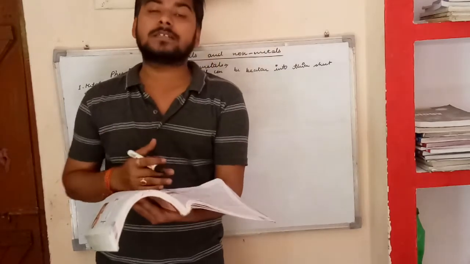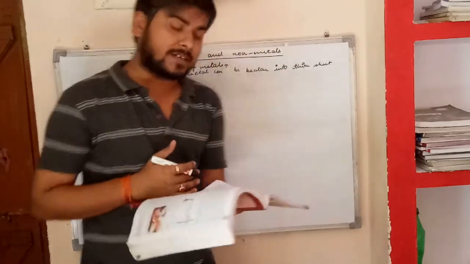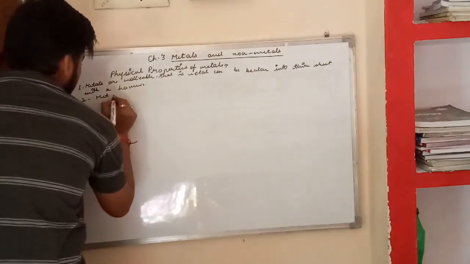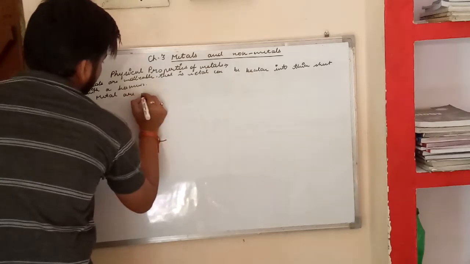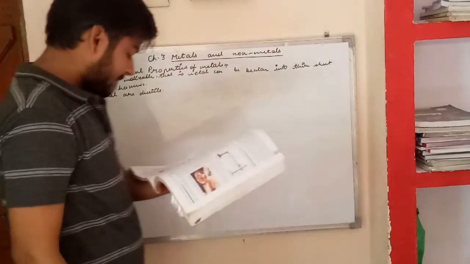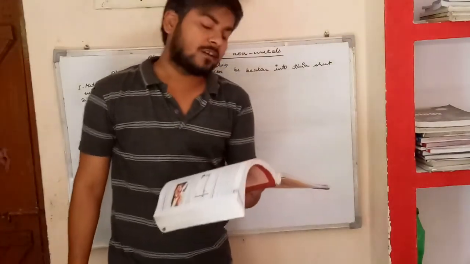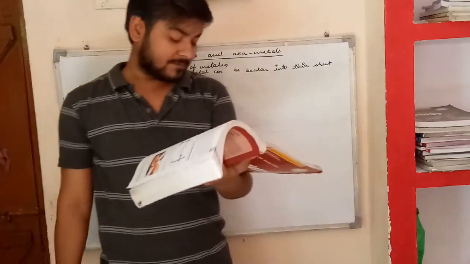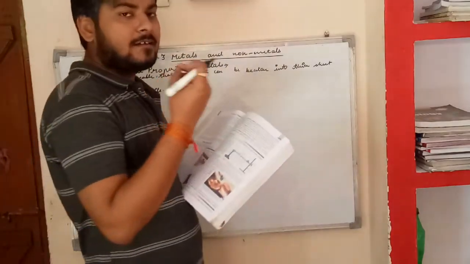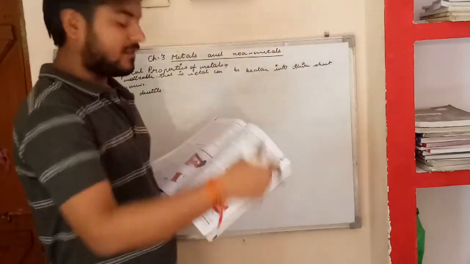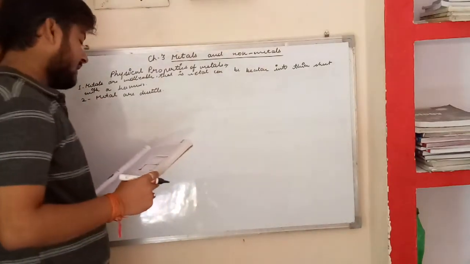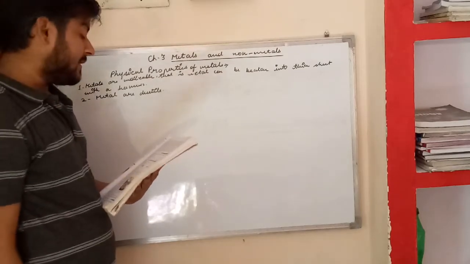And now we will see the second property of the metals, that is metals are ductile. Metals are ductile, which means metal can be drawn into thin wires. इसका मतलब ये हुआ कि metals को हम draw कर सकते हैं एक पतले wire के रूप में, तार के रूप में. तो उसको क्या कहेंगे? Metals are ductile. So gold is the most ductile metal.